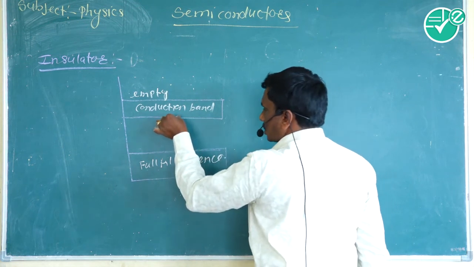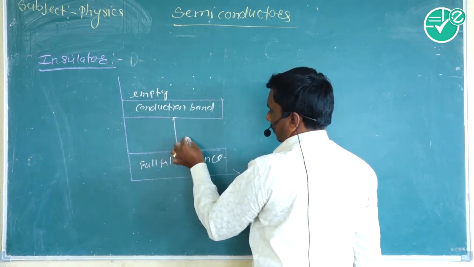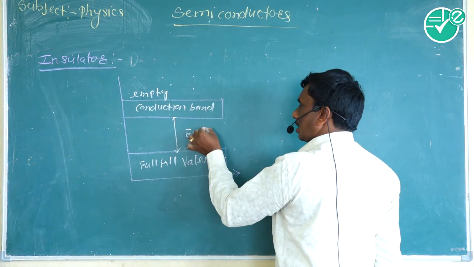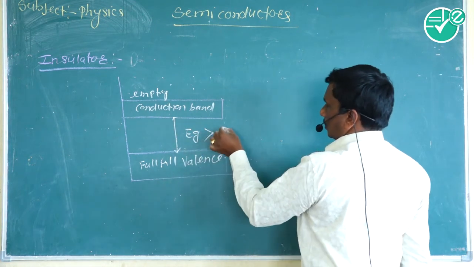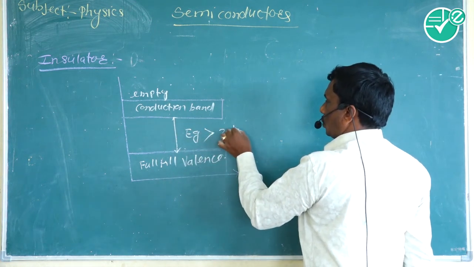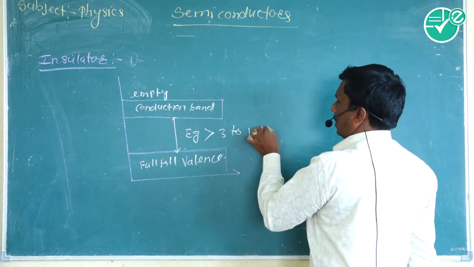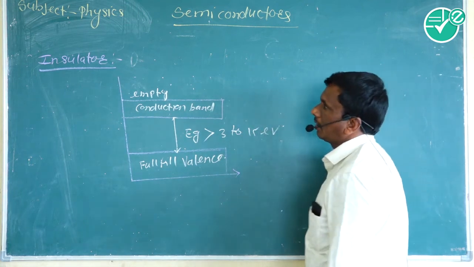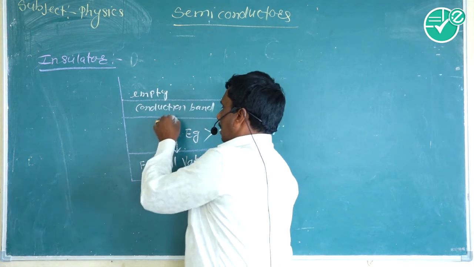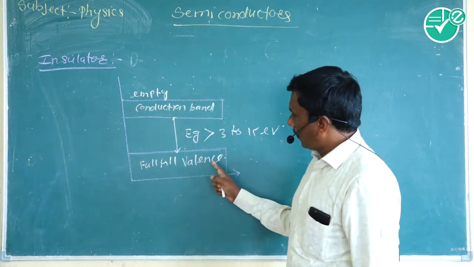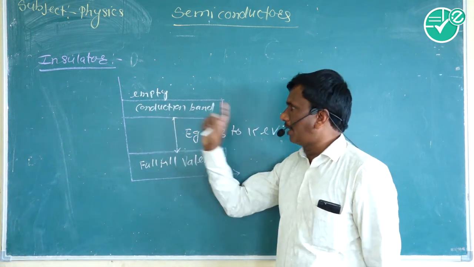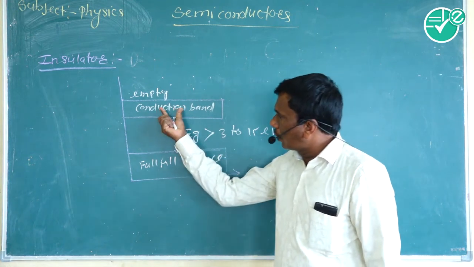And there is a large forbidden gap whose value is greater than 3 to 15 electron volt in an insulator. With a full valence band and empty conduction band, there are no free electrons.